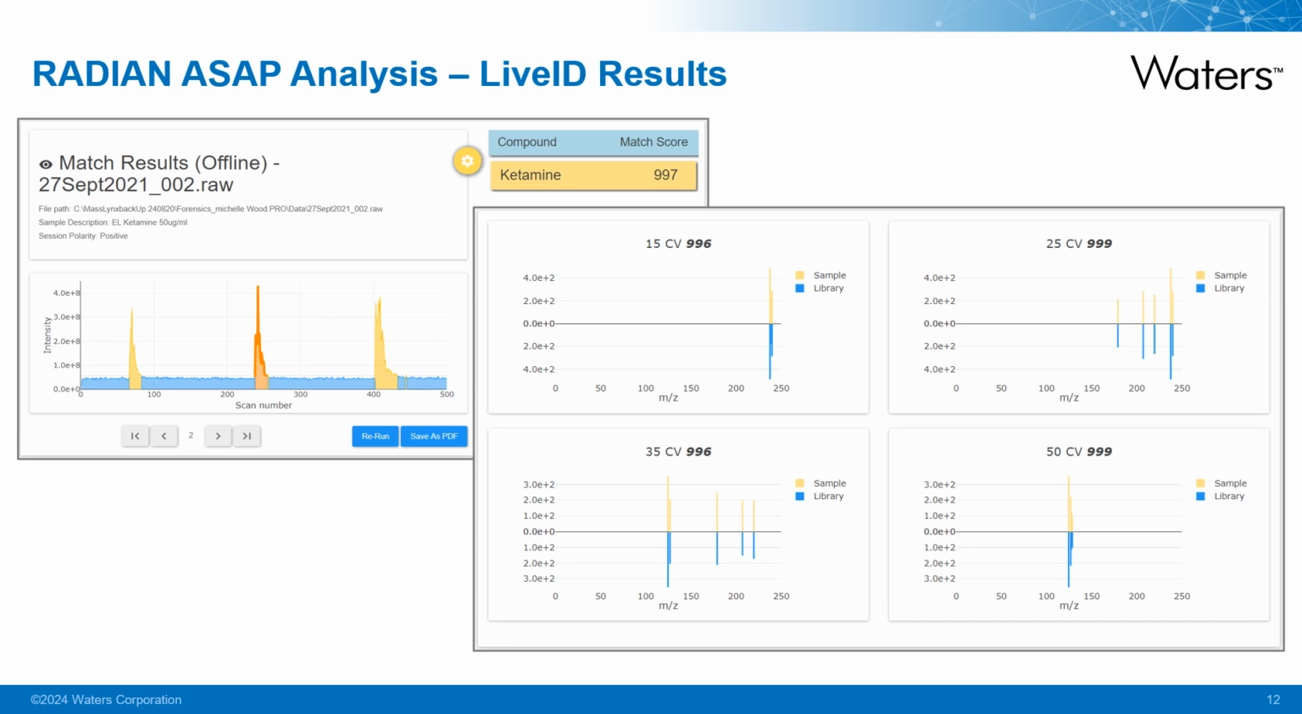in blue. The individual match scores are calculated for the individual spectra at each cone voltage, then the weighted average is calculated to give the final match score. In this example, that is 997 for ketamine. As the maximum match score is 1000, this is a very good identification.